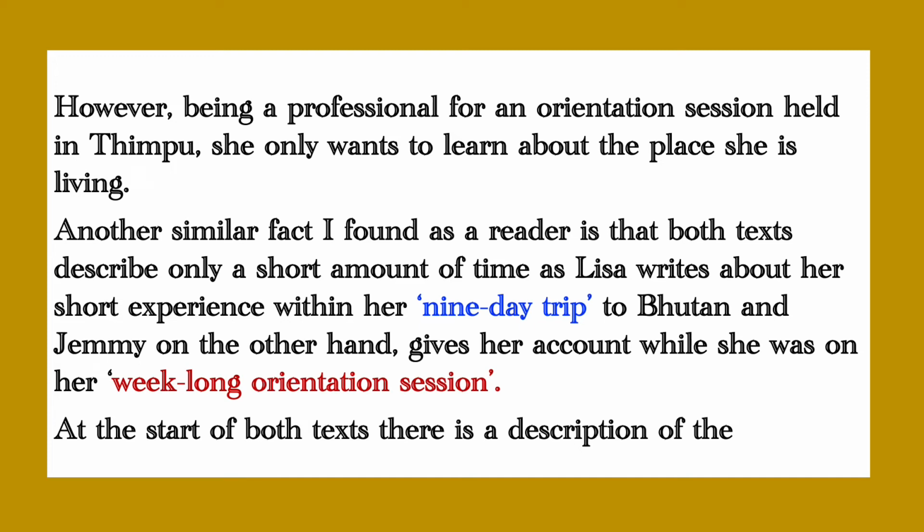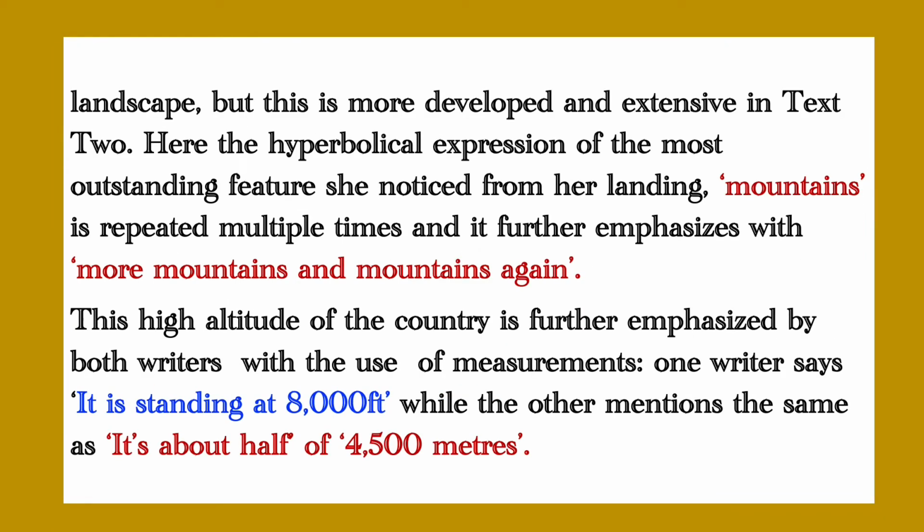At the start of both texts, there is a description of the landscape, but this is more developed and extensive in text 2. Here, the hyperbolical expression of the most outstanding feature she noticed from her landing, mountains, is repeated multiple times, and it is further emphasized with more mountains and mountains again.